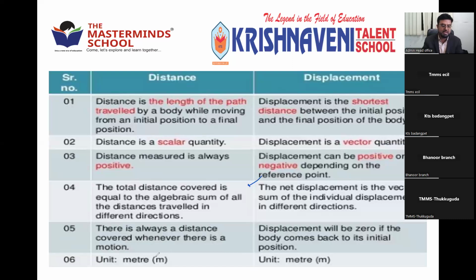Fifth point. There is always a distance covered whenever there is a motion. When a body is in motion, definitely it covers some distance. Displacement will be 0 if the body comes back to its initial position. I already explained. The unit of distance is meter and displacement also meter, or centimeters or any other units. So these are the major differences.